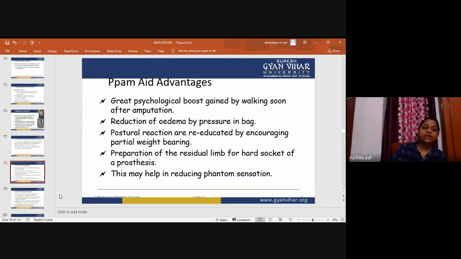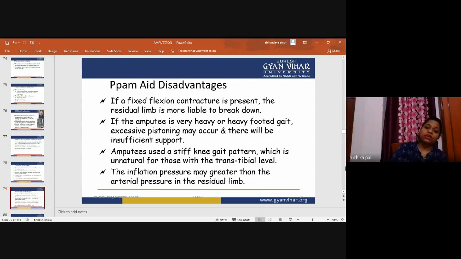This is the advantage. Now, everything has advantages and disadvantages. First we have discussed the advantages, now second we will discuss the disadvantages. If a fixed flexion contracture, FFC, is present, the residual limb is more liable to break down.